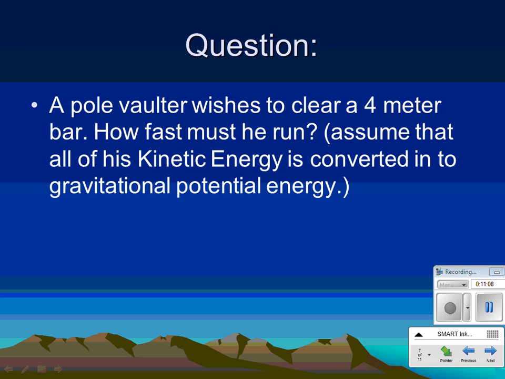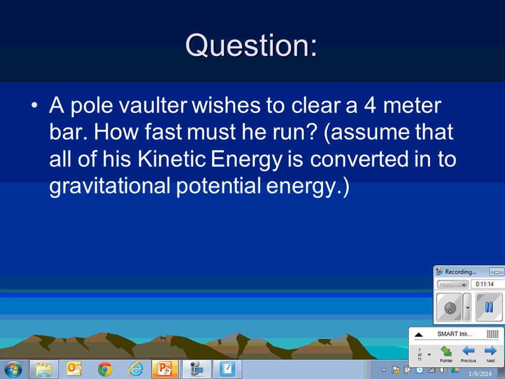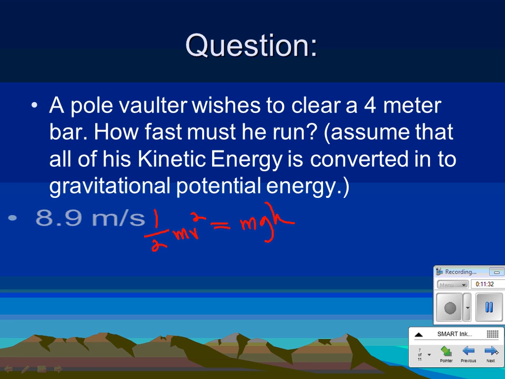How fast must the runner go at a minimum to clear that bar? Okay? So here we're looking at a situation where we're going to take the pole vaulter's kinetic energy, 1/2 mv squared, and it's going to become their potential energy, right? And now we know what we want for h to be, so we can solve for v. And what did you guys get, 8.9? Yeah. 8.9, okay?